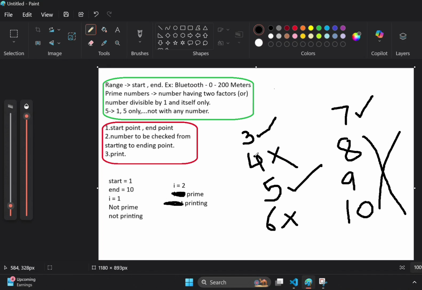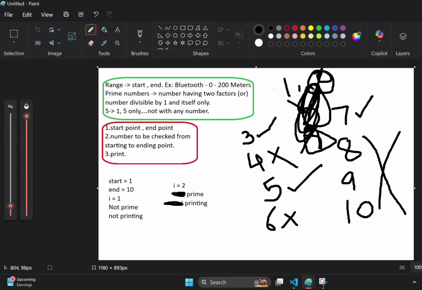Coming to 5, 1 and 5 are the only factors. 6 has 2, 3 and 6 and 1 itself. A number should be divisible by 1 as well as itself. If it has only those factors, then only it is considered a prime. If not, it is not a prime.